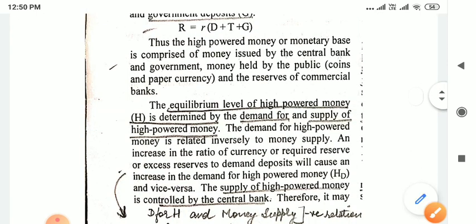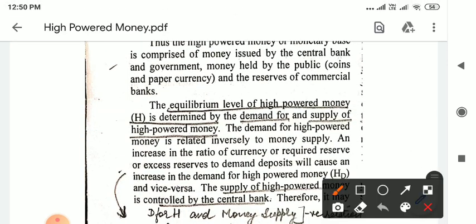So now we move further, to how the equilibrium level of high powered money, that is H, will be determined in the economy. Equilibrium level of high powered money will be determined at the point where demand for high powered money becomes equal to the supply of high powered money. So the point where demand and supply of high powered money intersect each other, at that very point the equilibrium level of high powered money will be determined.